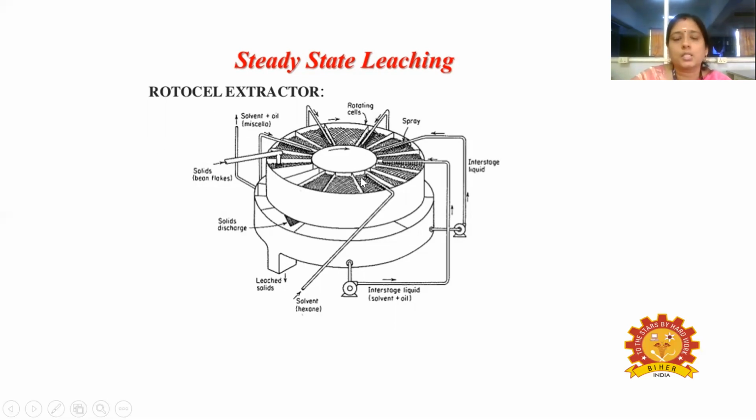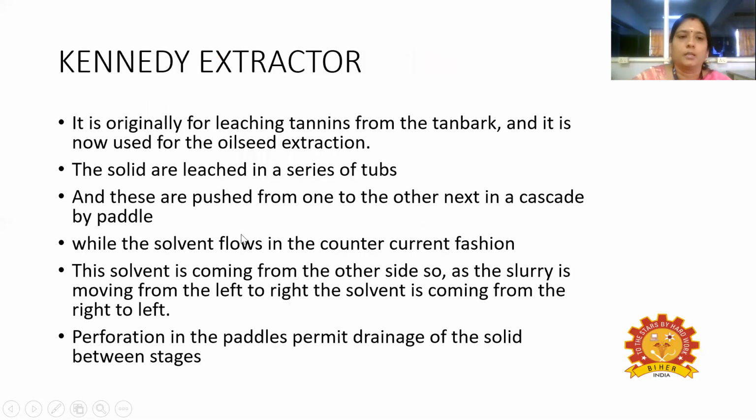This rotocell extractor will be rotating. While it is rotating, each compartment carries the solid mixture, and the solvent is sprayed onto it, so that we get the extracted product at the outlet, and the solids are also discharged from the bottom. Then the next is the Kennedy extractor.